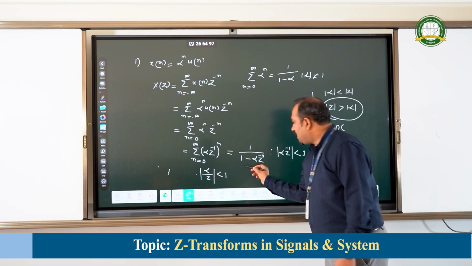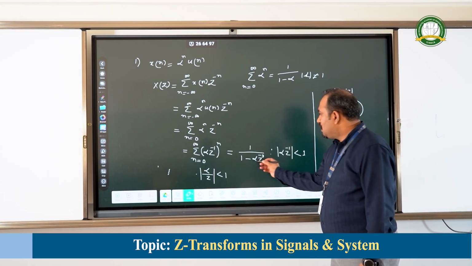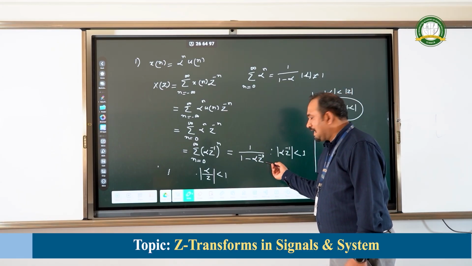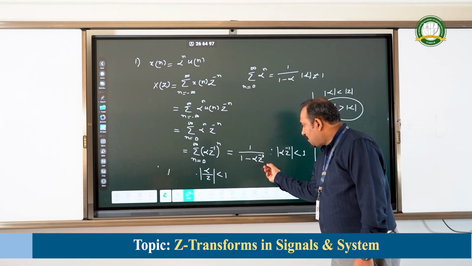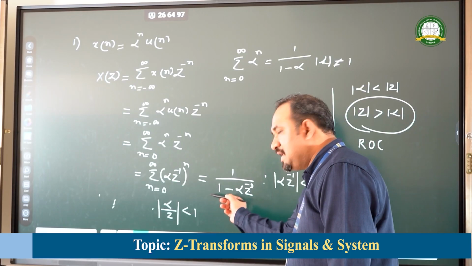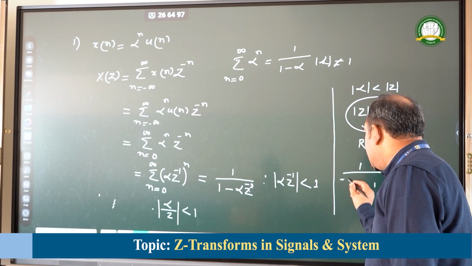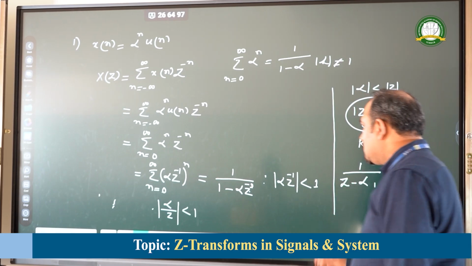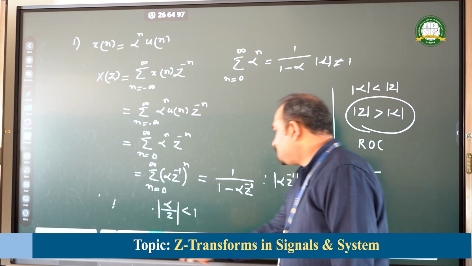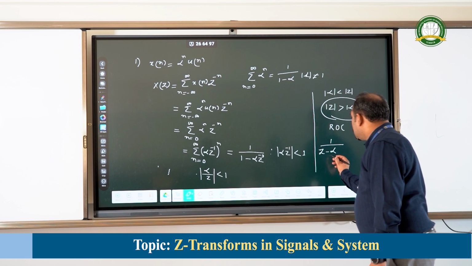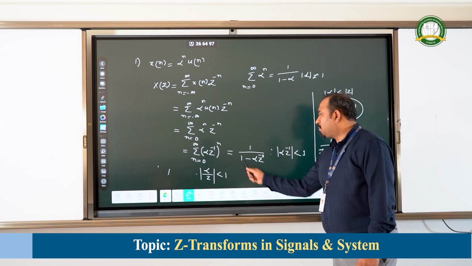Upon simplifying this expression in order to obtain a simplified version of the output, what can I write in the place of this? Because this is z inverse, z inverse can be written as alpha divided by z. And once that z is cross multiplied, I am going to get 1 divided by z minus alpha, with z also in the denominator upon cross multiplying.